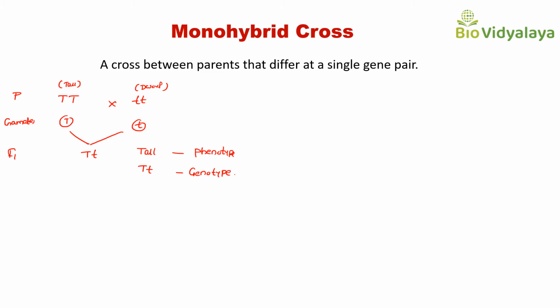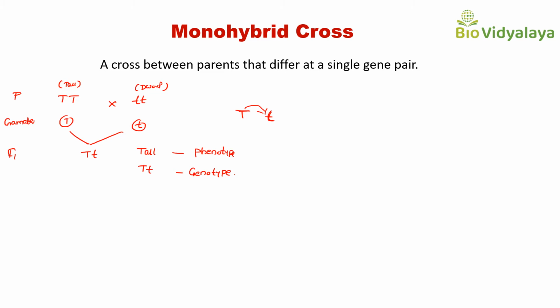Here tallness, that means capital T, is dominant over small t. So capital T is the dominant allele and small t is the recessive allele. That's why we got only tall plants in the F1 generation. After that, Mendel self-pollinated the F1 generation. This capital T small t is known as monohybrid.